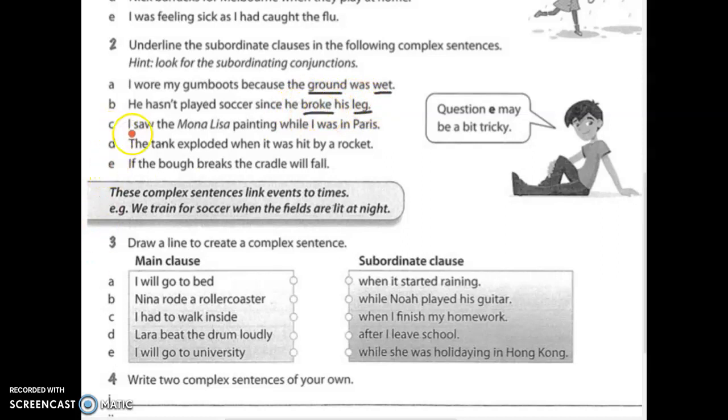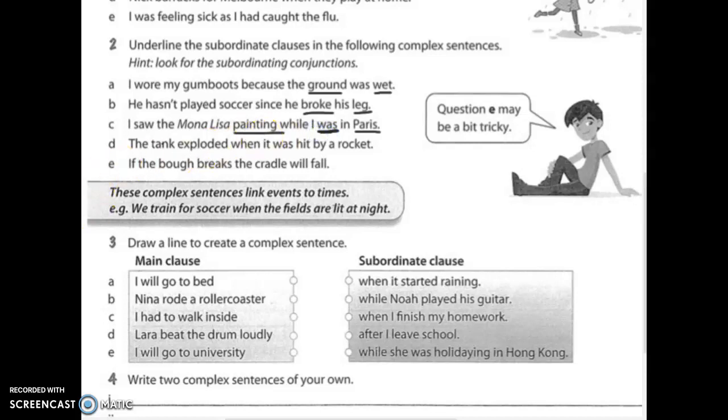C. I saw the Mona Lisa painting while I was in Paris. Me too. I've seen it. I saw the Mona Lisa painting while I was in Paris. Well, Paris is the subject, and the verb is painting. Or maybe it was.